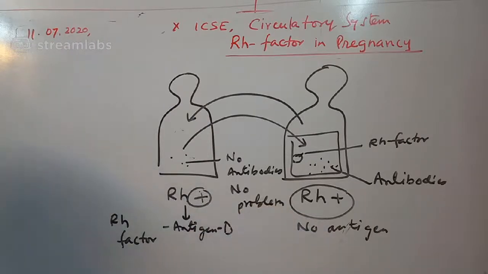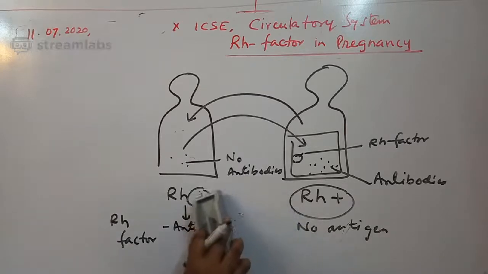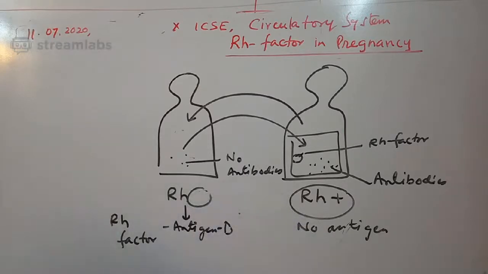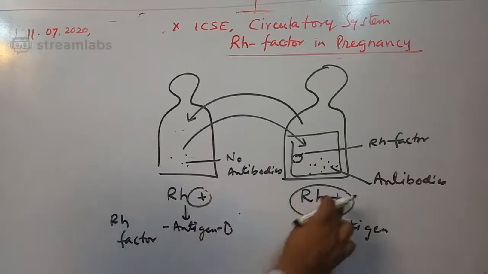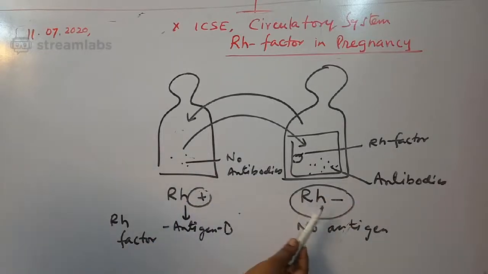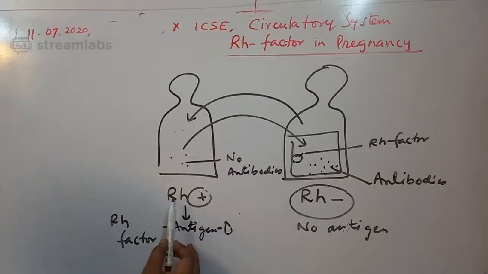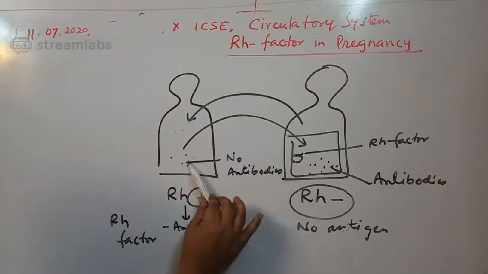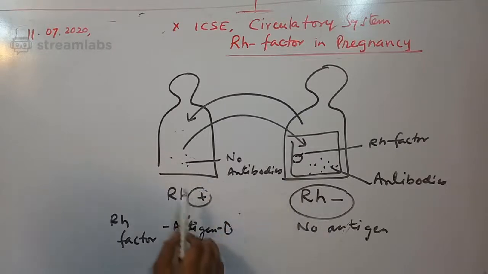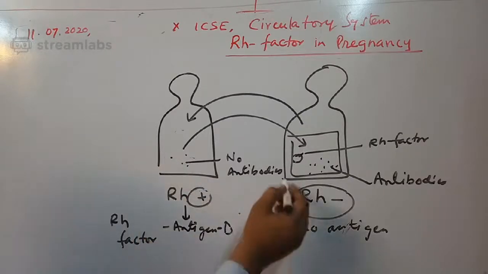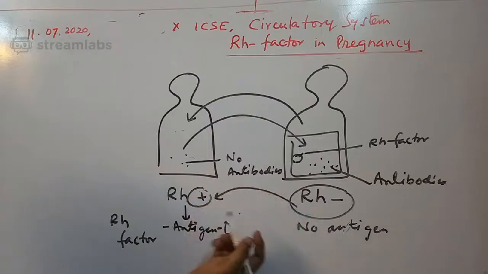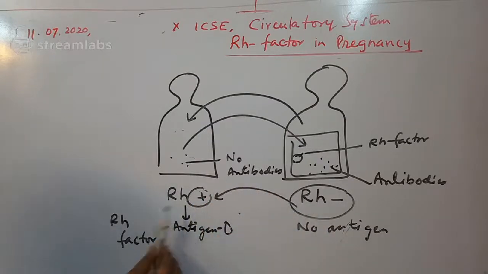The problem is only when RH positive is given to RH negative, because this recipient would produce antibodies against this antigen.